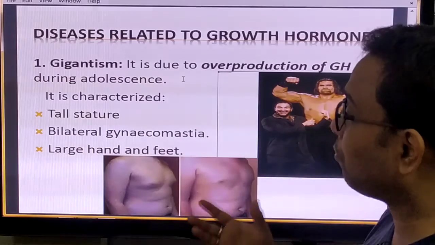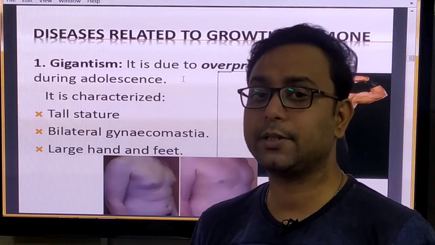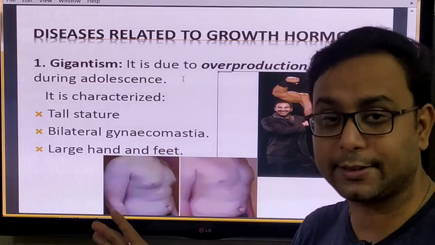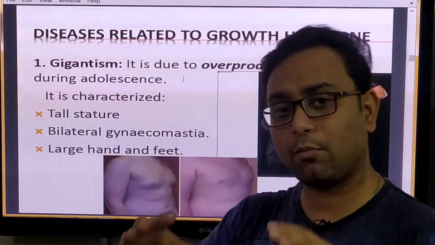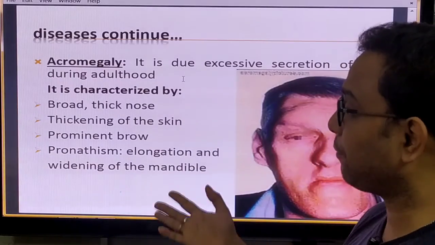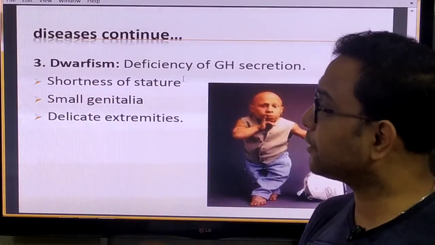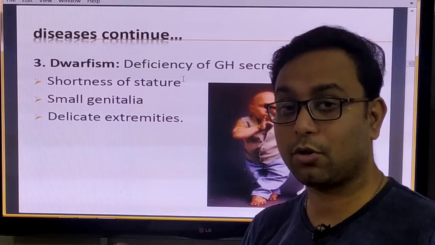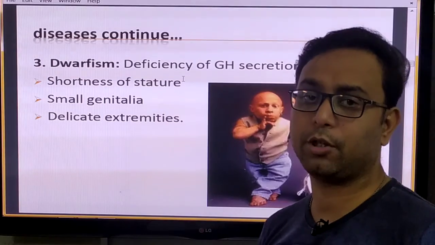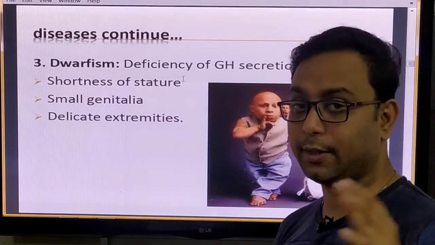And if the growth hormone is secreted in a hyper condition, that means in a much greater amount, that time the disease gigantism happens. Gigantism is hypersecretion, that means the over secretion of GH. Acromegaly, this type of disease also happens due to the over secretion of the growth hormone. Dwarfism is not hypersecretion, this is the lower secretion, or hyposecretion, of the growth hormone in your body, which can cause dwarfism. That means stunted growth happens there.